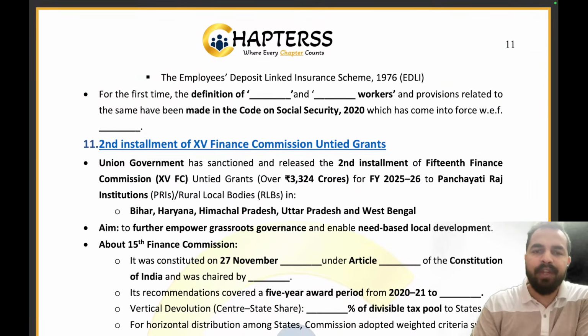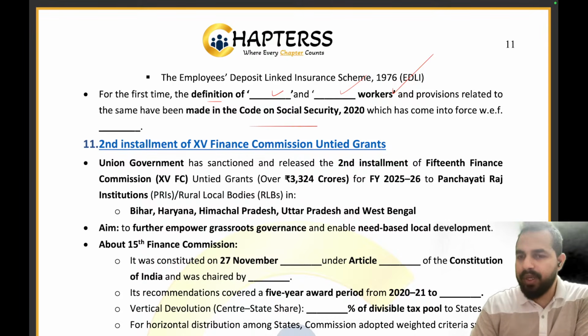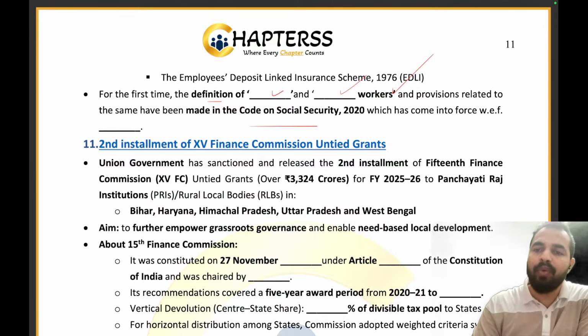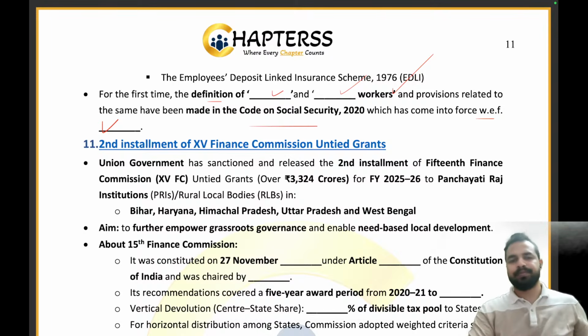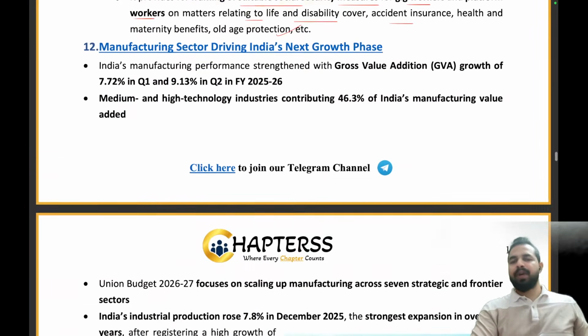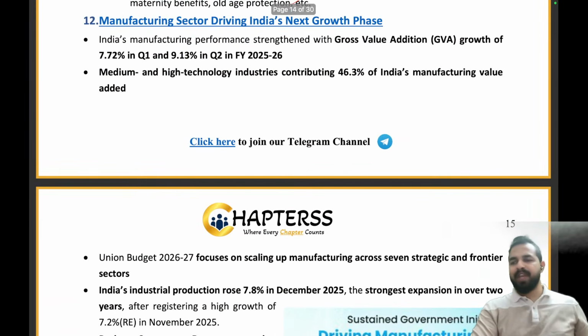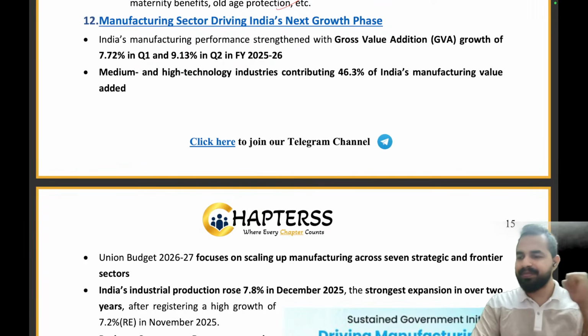For the first time, the definition of the platform workers and the gig workers and their provisions have been added to the Code on Social Security 2020, and this has now come into force from which date? From 21st November 2025. That is the right answer. Clear, everyone? Are you guys able to understand it?